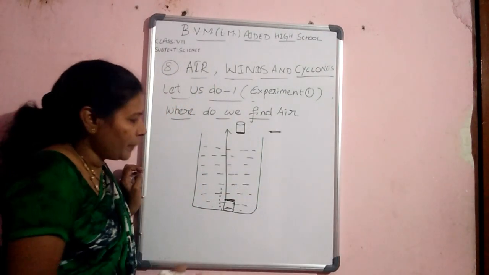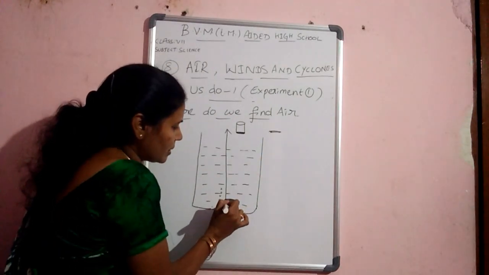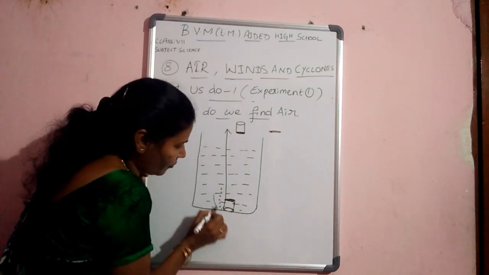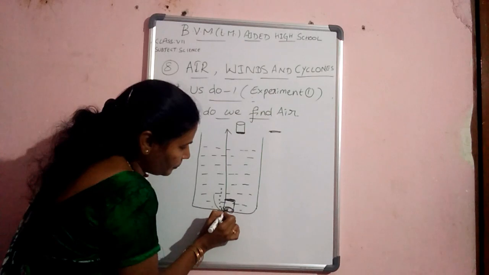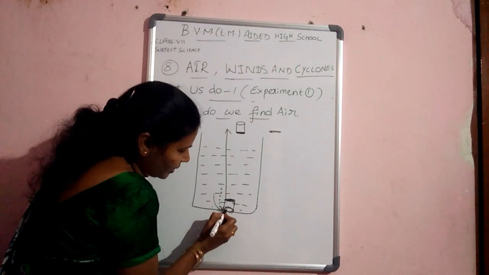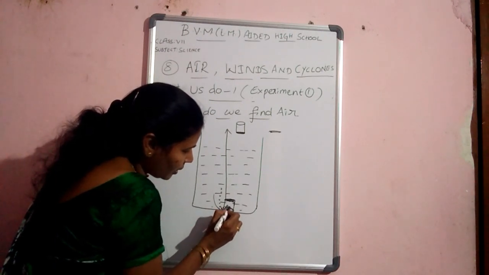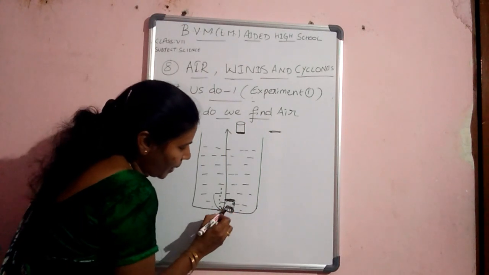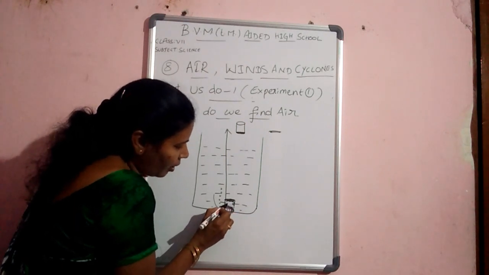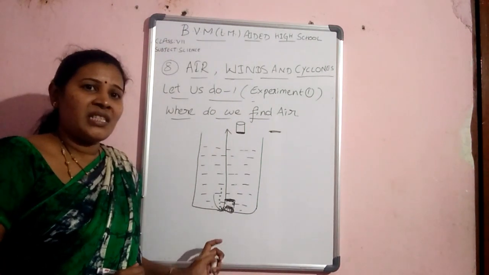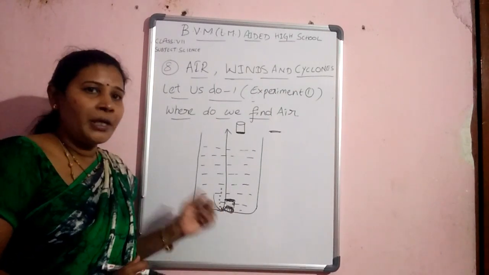Why? Because the water did not allow entry inside the glass. Because air occupies this place and applies pressure in the upward direction. From this, what do you understand?